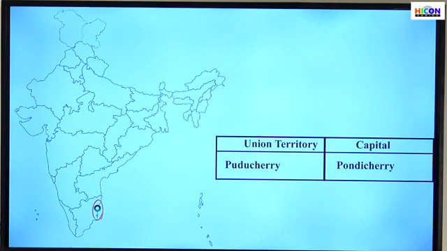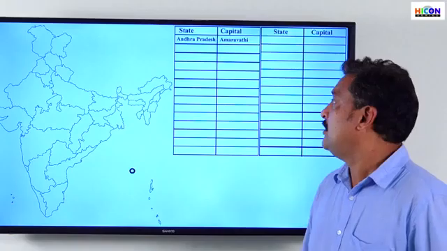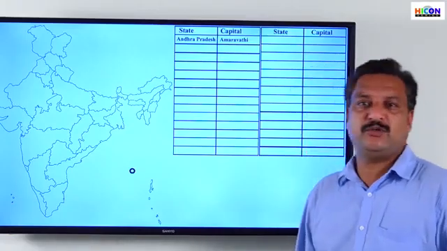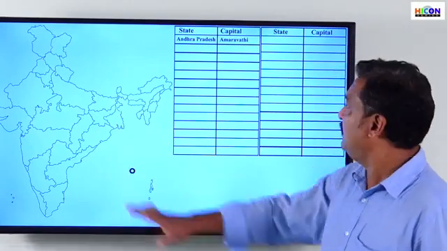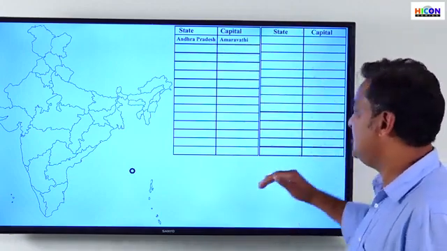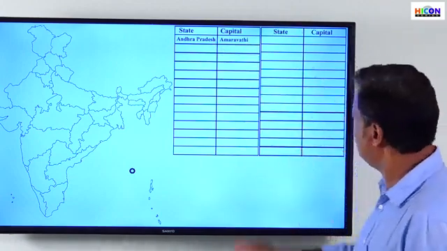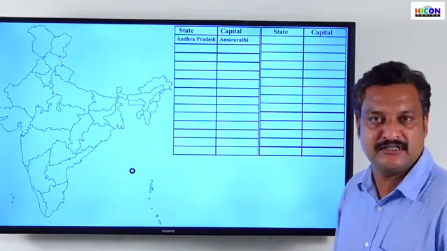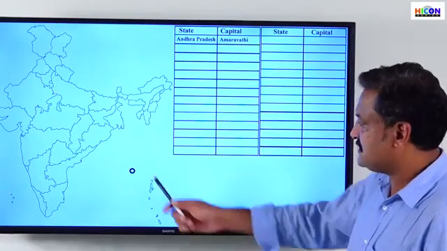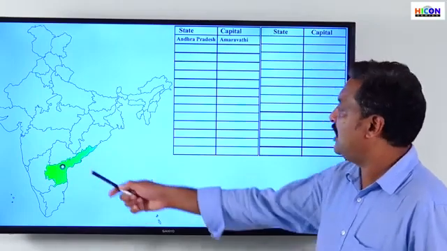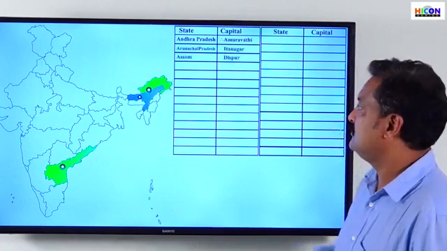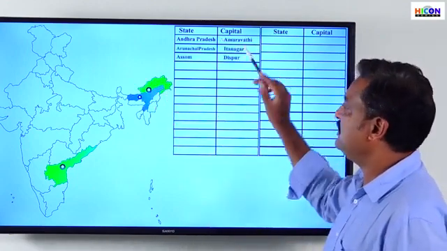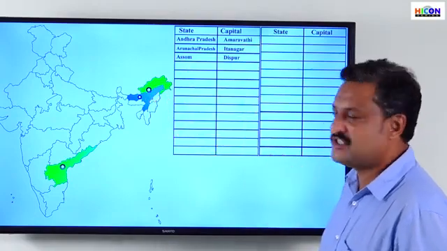So these are the 8 union territories that we have in India. Children, now we will have all the 28 states and 8 union territories on a single map. We will have the names and details of the states and capitals and the union territories and their capitals on a single screen. So the first state is Andhra Pradesh, Amaravati. Second one, Arunachal Pradesh, Itanagar. Assam, Dispur.